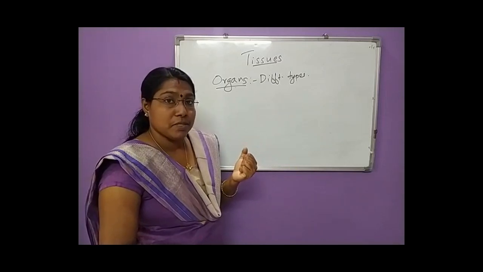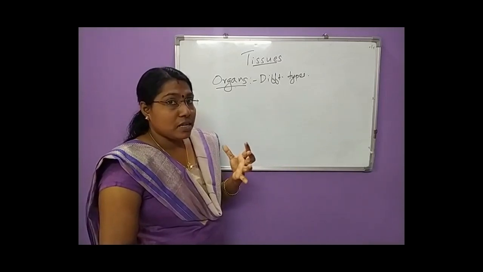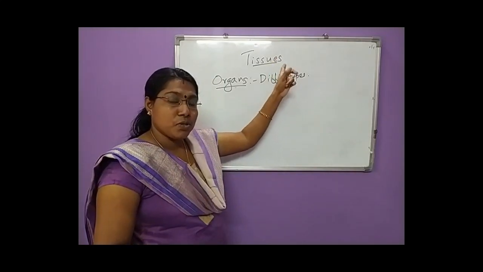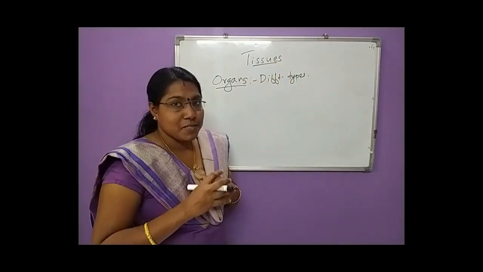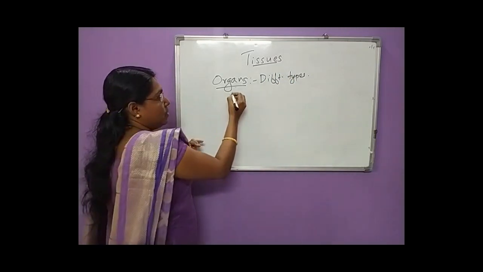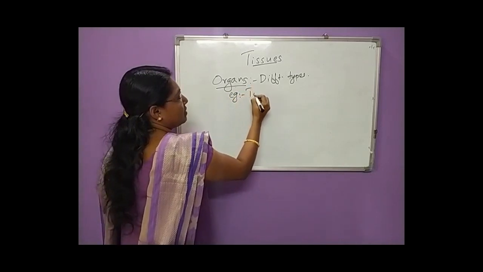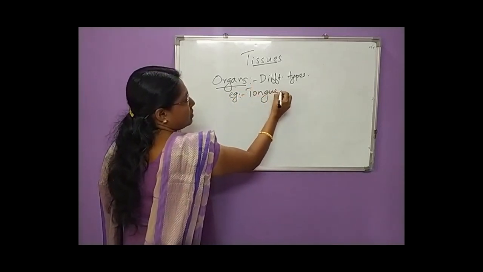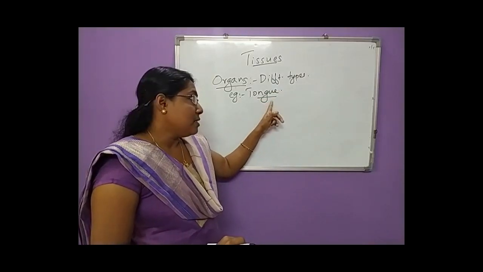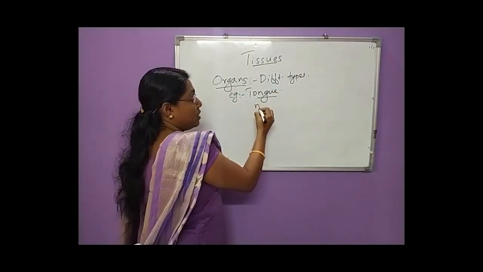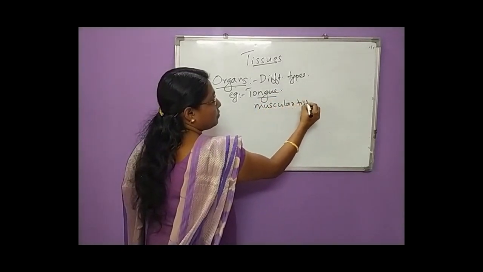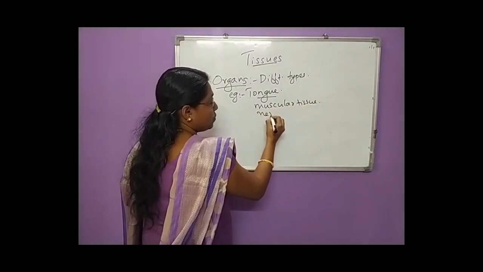Different organs can be seen. Clear? So organs consist of different types of tissues, and they perform a specific function. Clear? Example for organs, for example, tongue. This tongue consists of various types of tissues. This tongue consists of muscular tissue, nervous tissue,